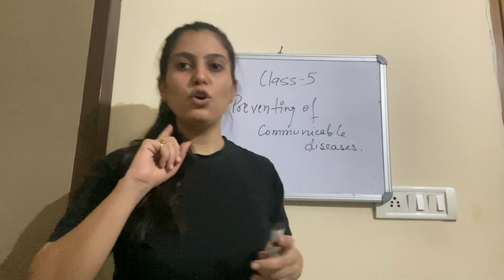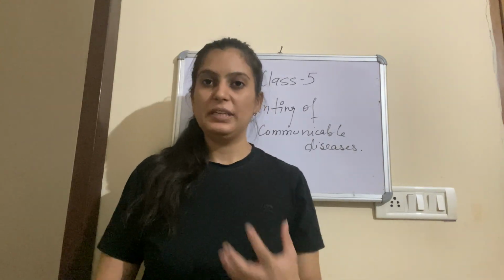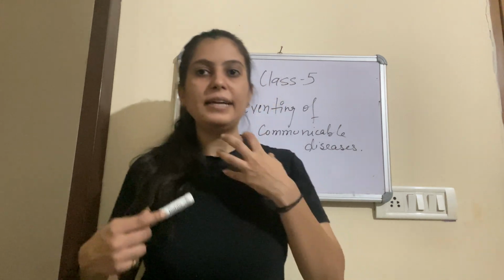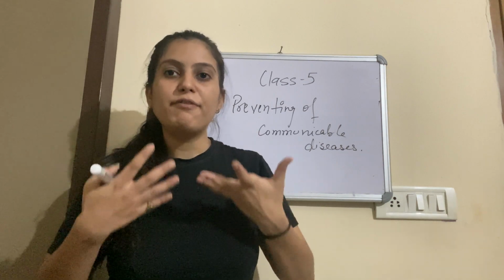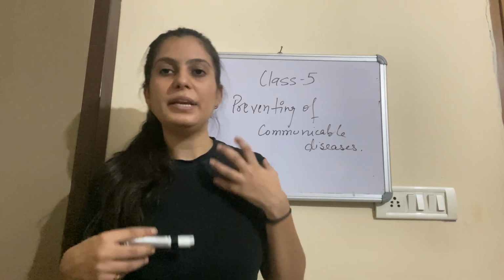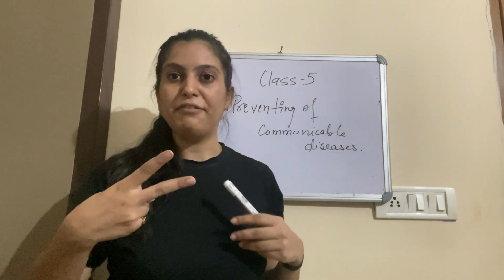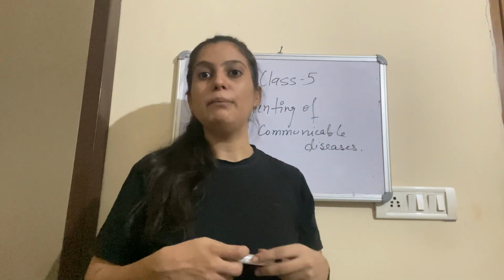See, next is vaccination. That is very important. What is vaccination? Basically, vaccination is the act of injecting medicine into your body so that your body can make antibodies, so that your body can fight those diseases. There are many vaccines available for diseases, for example cholera, typhoid, polio. For all these diseases vaccines are available. Make sure that people are vaccinated so that these diseases can be prevented.